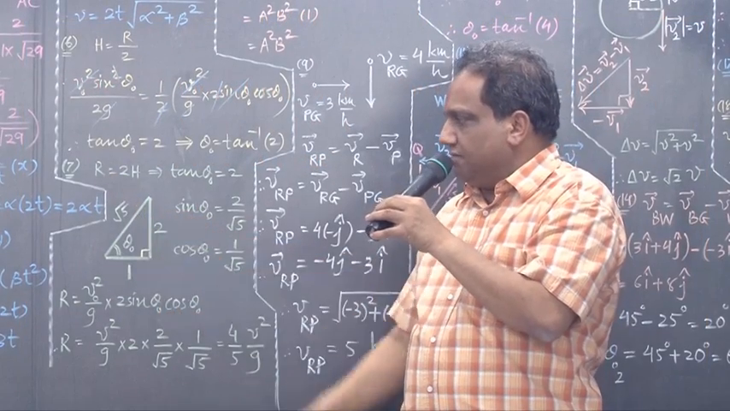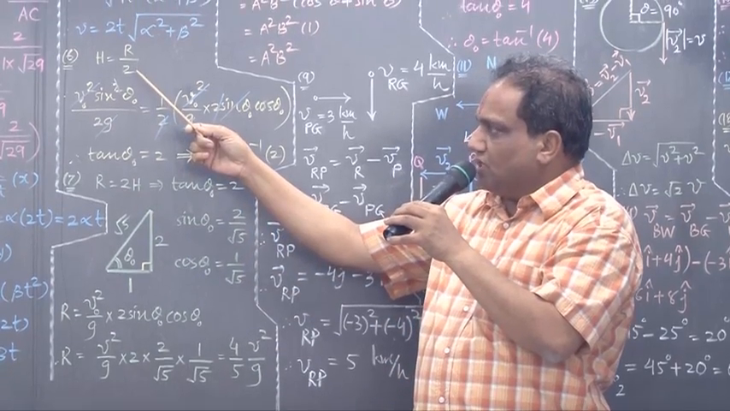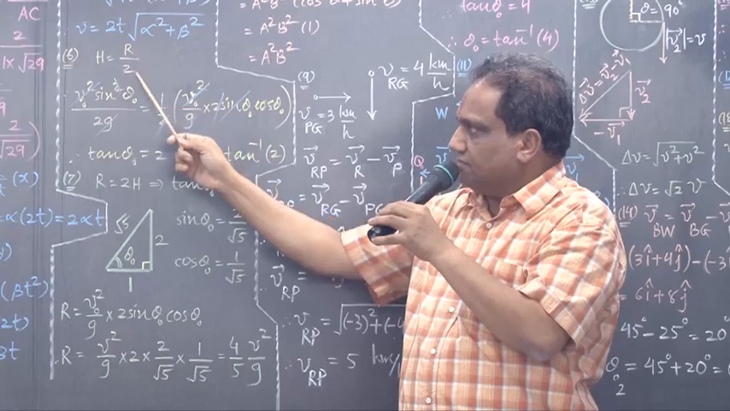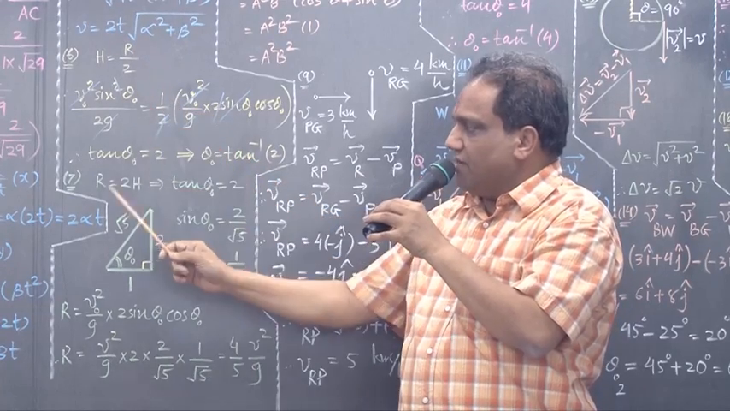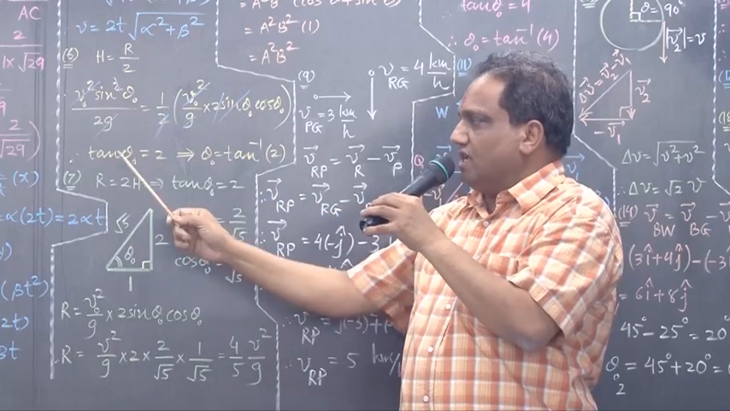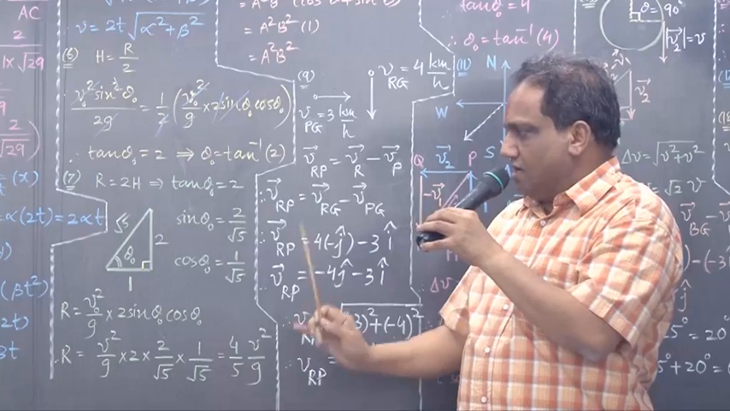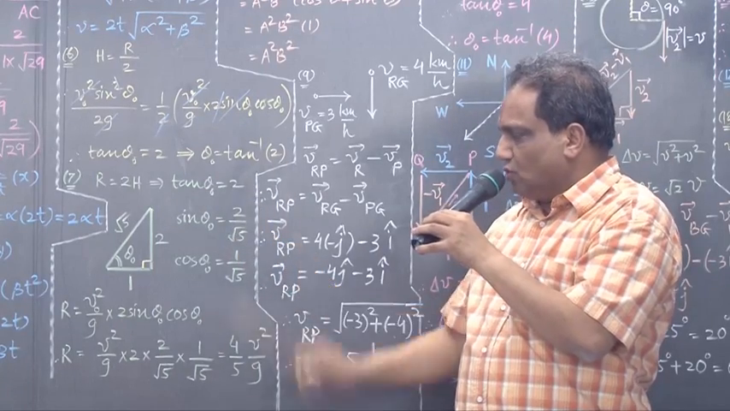Range they have given is double the maximum height. From here also you can say, transfer this. So r equals 2h. Everybody, r equals 2h. But when r is 2h, what is tan theta 0? 2. Tan theta 0 equals 2.